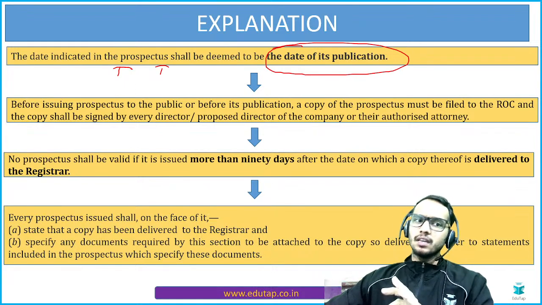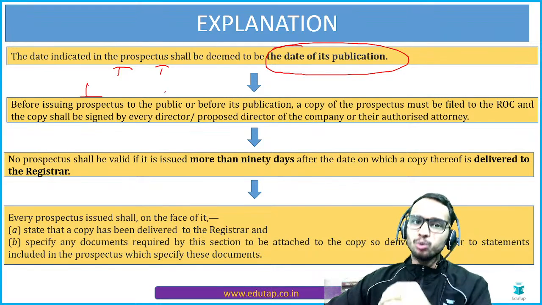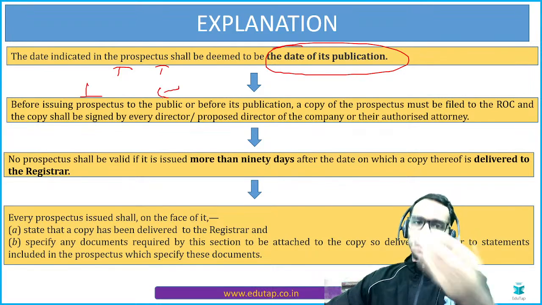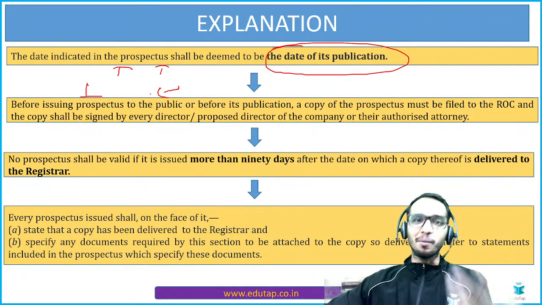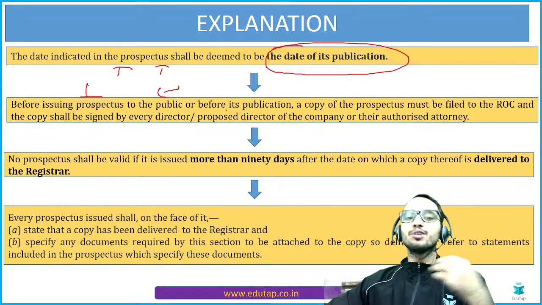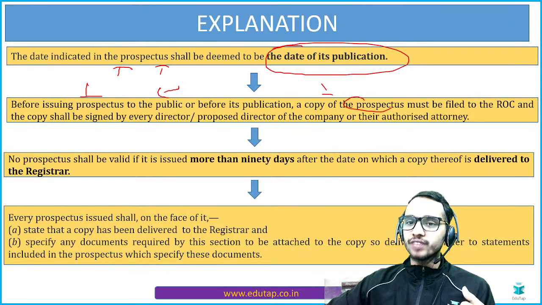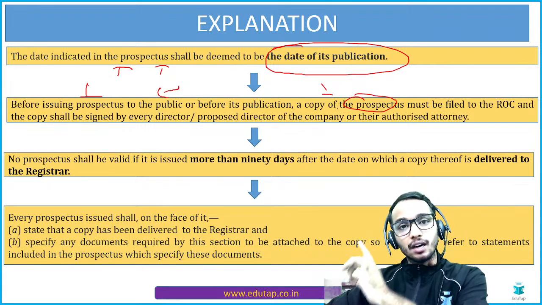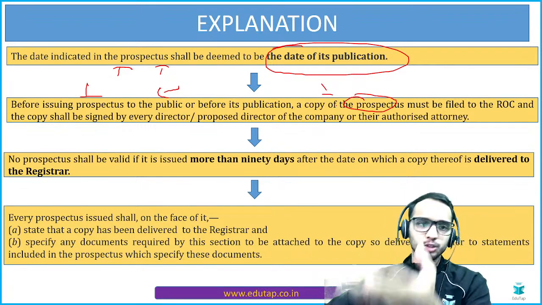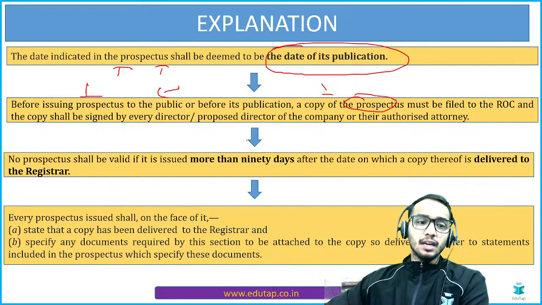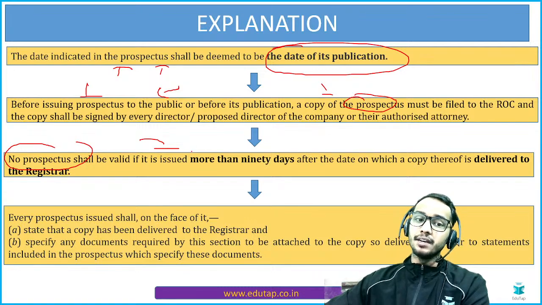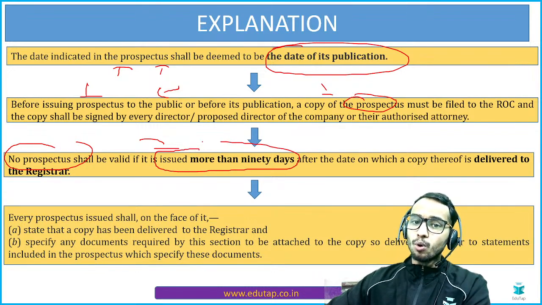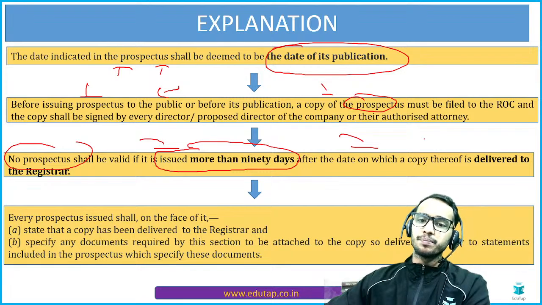We have discussed that before issuing a prospectus to the general public, we, meaning the company secretary in a company or the company itself, have to file a copy of this prospectus to the Registrar of Companies through MCA, the Ministry of Corporate Affairs. And no prospectus shall be valid if it is issued more than 90 days after the date on which the copy is delivered to the registrar.